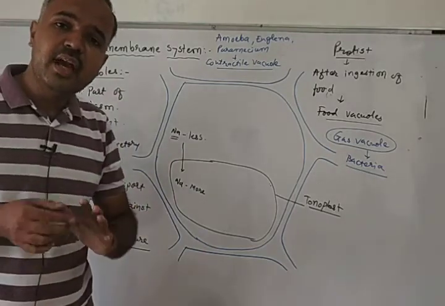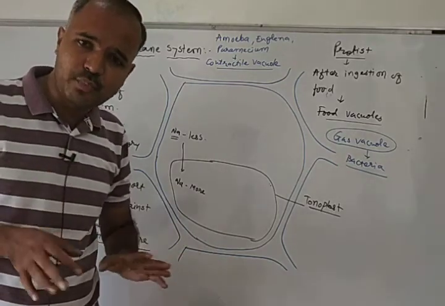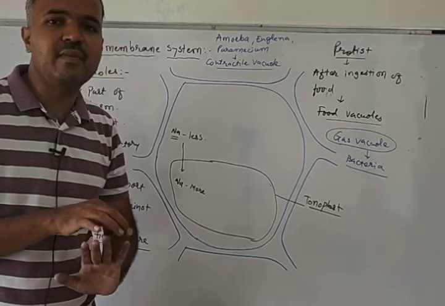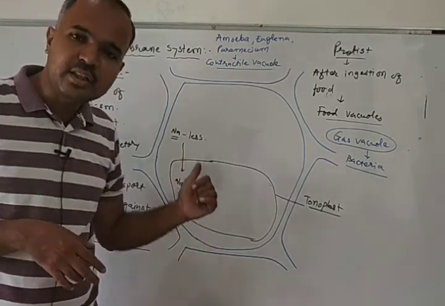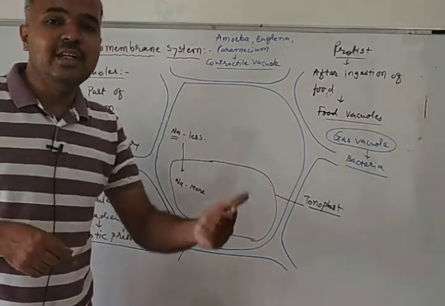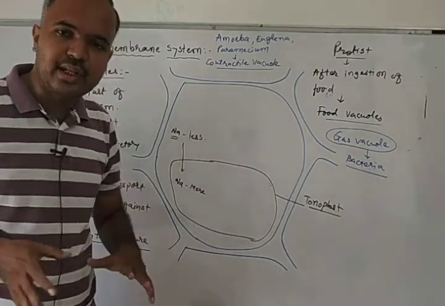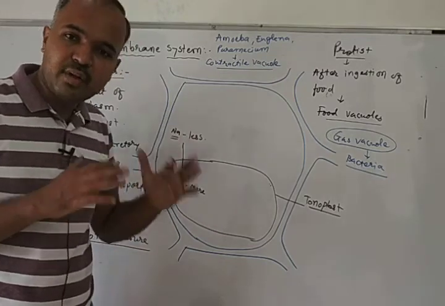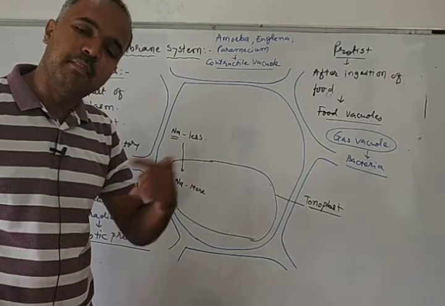In this manner, we have completed the whole endomembrane system. Endomembrane system has 4 parts: endoplasmic reticulum, Golgi body, lysosome, and vacuole. So the remaining 2 parts also we have covered in this video. In the next video, we will begin with mitochondria, but today I am keeping up to vacuole and lysosome. So we have covered the endomembrane system, and in the next video we will begin with mitochondria.